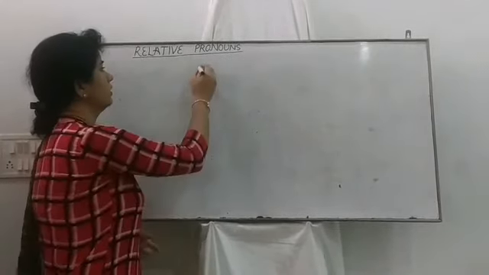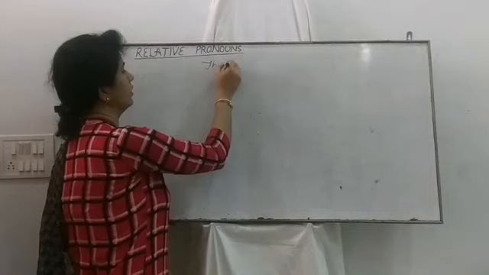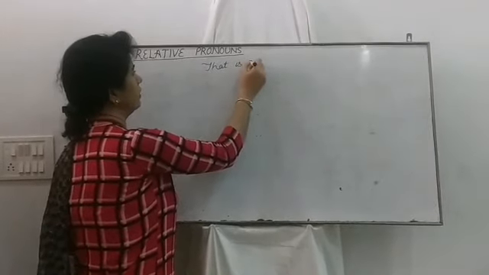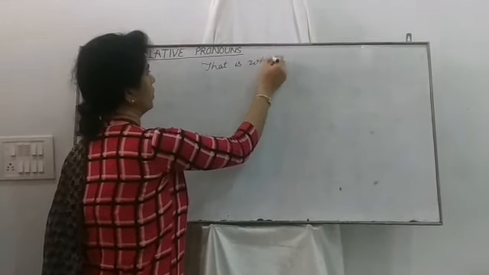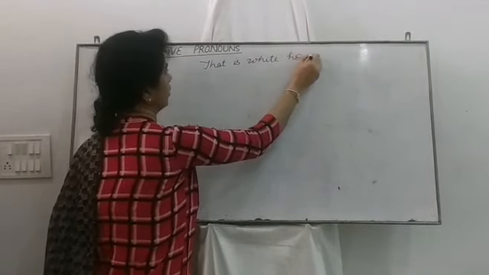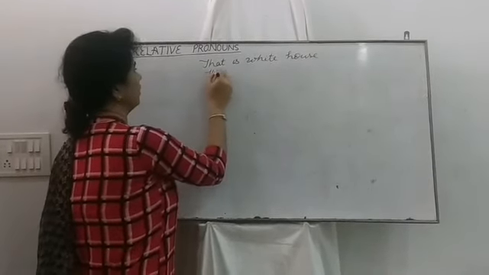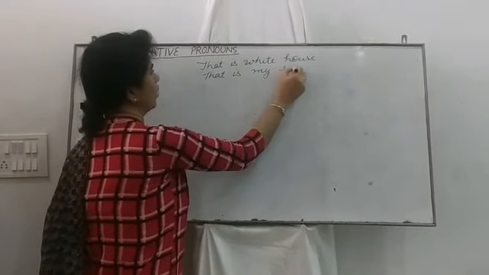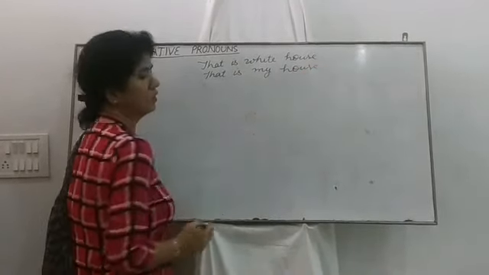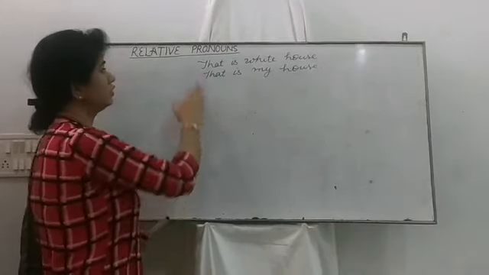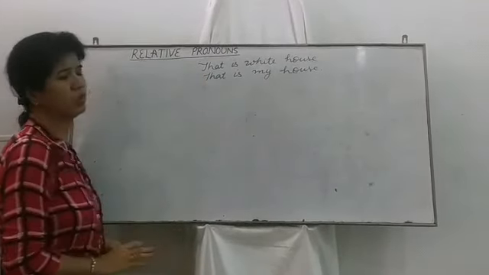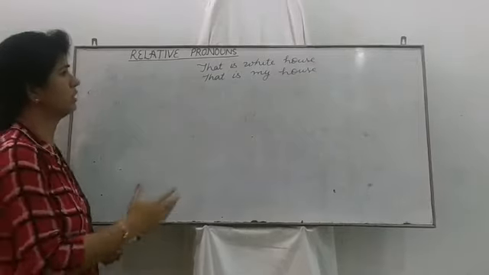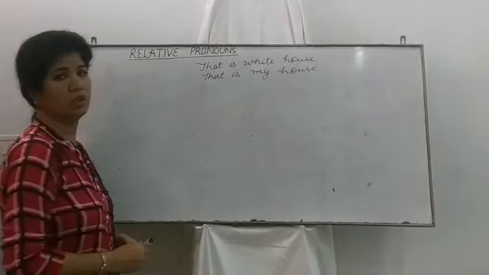I say, that is White House. That is my house. With the help of these two sentences, I will tell you the recognition of my house.